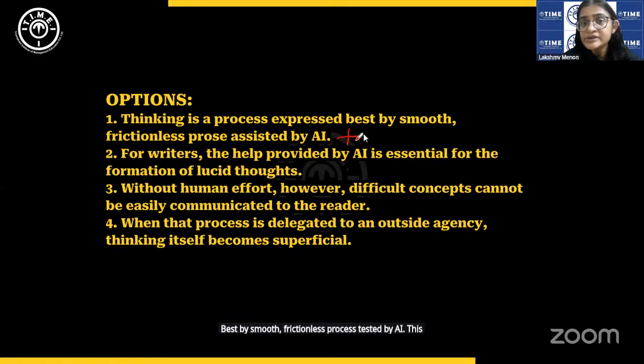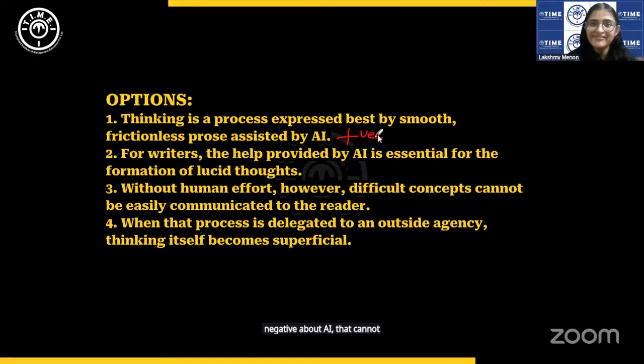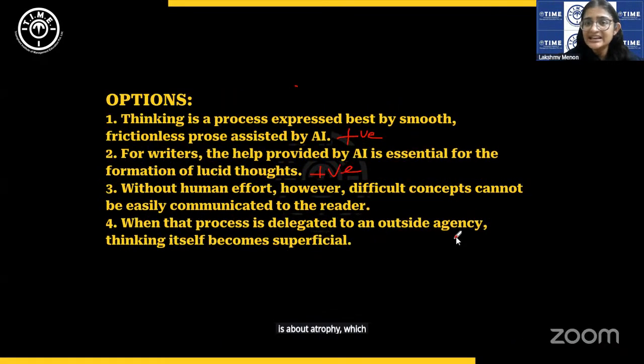This is something positive about AI, and the next sentence is negative about AI. That cannot be. You don't have any transition or bridge there. For writers, the help provided by AI, again, this is a positive sentence about AI. So that can be eliminated because the very next sentence is about atrophy, which is negative.